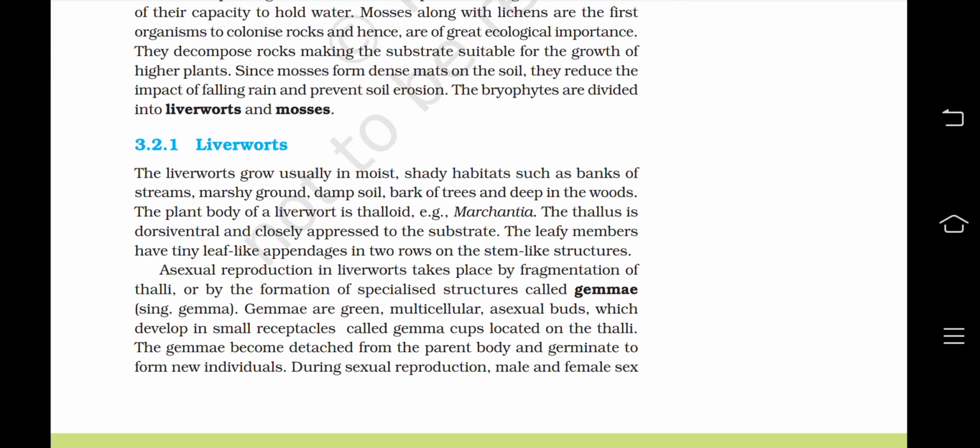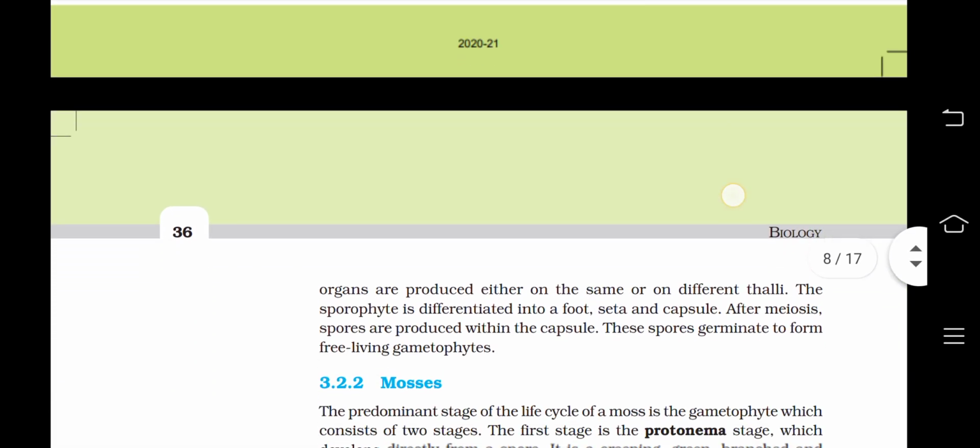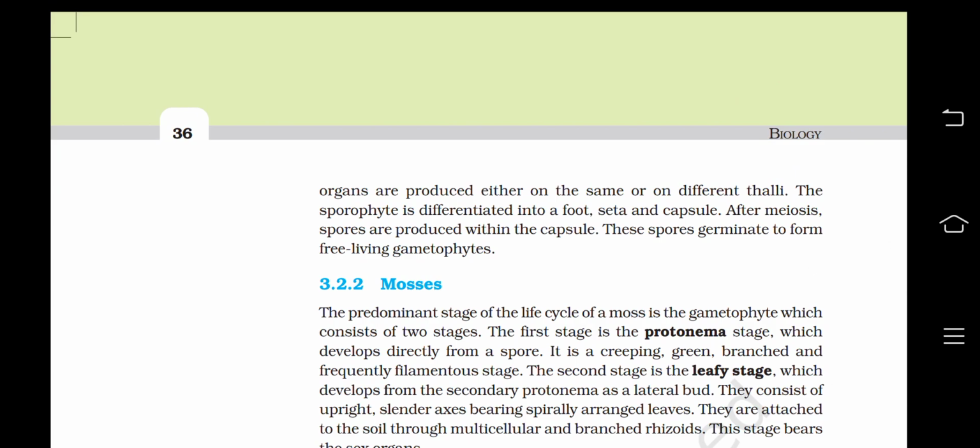During sexual reproduction, male and female sex organs are produced, either on the same or on different thalli. The sporophyte is differentiated into a foot, seta, and capsule. After meiosis, spores are produced within the capsule. These spores germinate to form free living gametophytes.